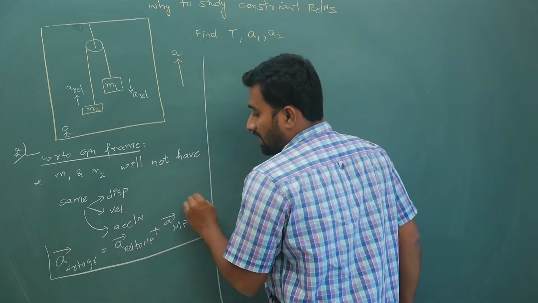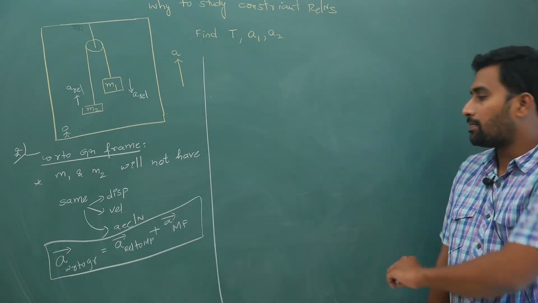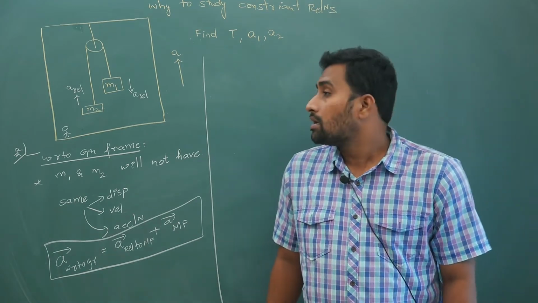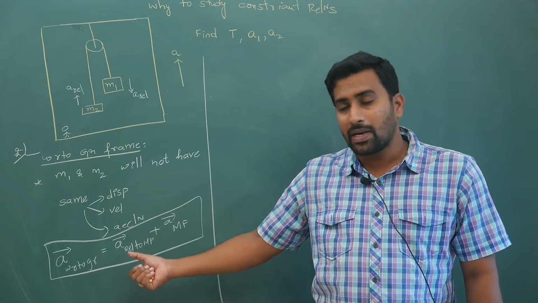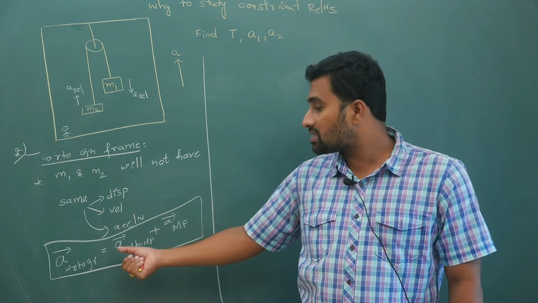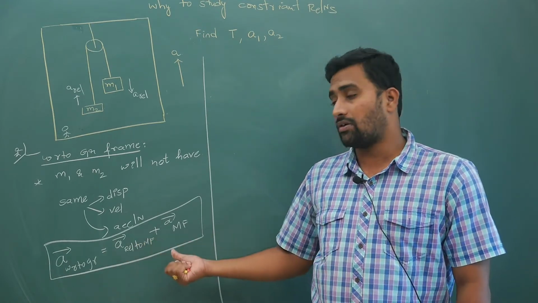I have explained this with velocity in the relative velocity chapter: velocity with respect to ground is velocity relative to the moving frame plus velocity of the moving frame.